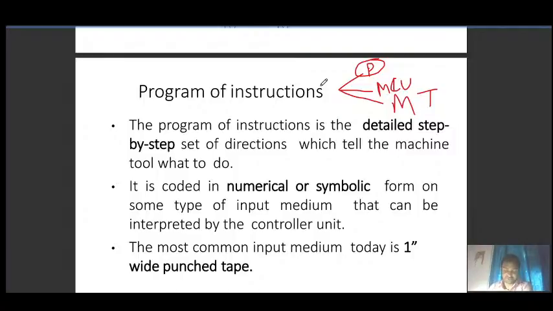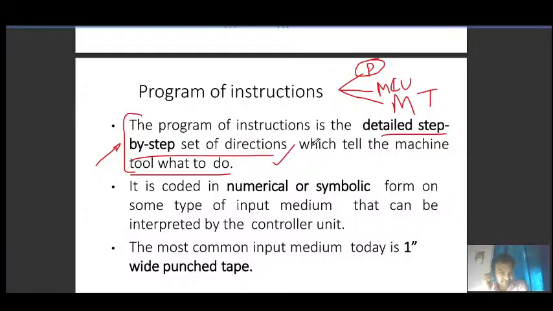It is the detailed step-by-step set of directions which tell the machine tool what to do. If this machine is designed for machining operation, it will move the tool, or the work table with respect to the tool, to perform the machining operation.